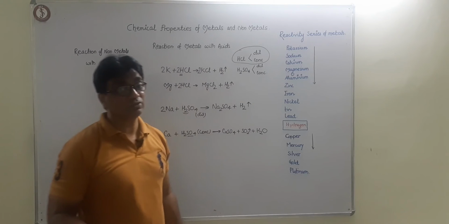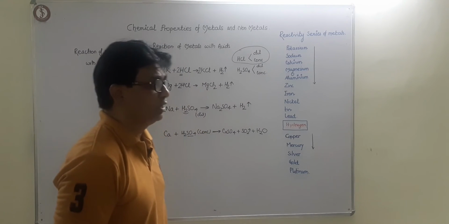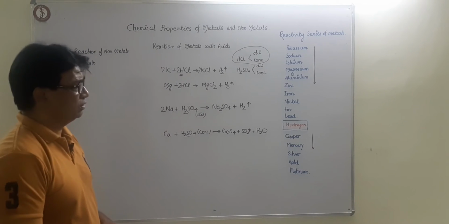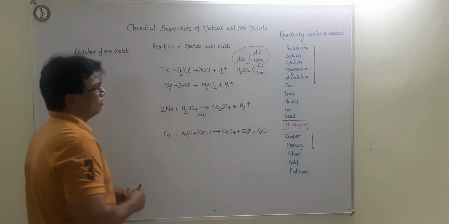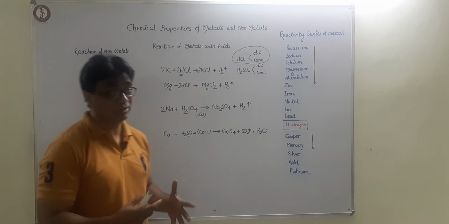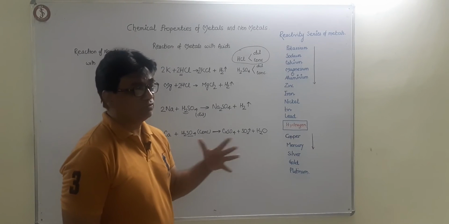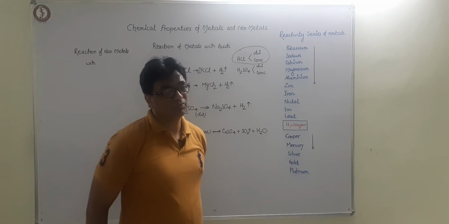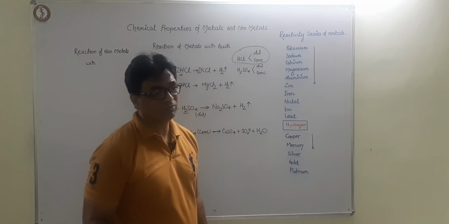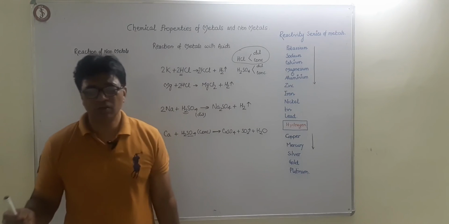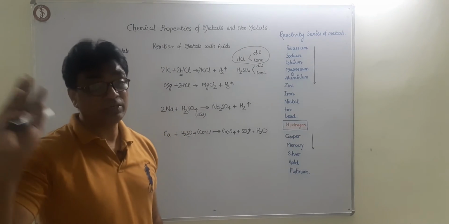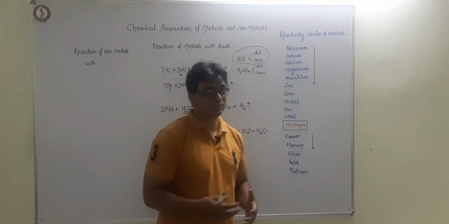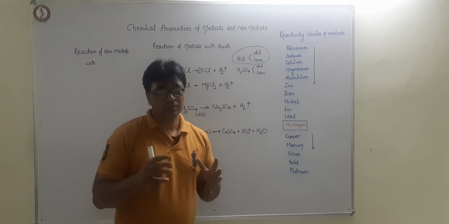Now nitric acid also is a strong oxidizing agent, and therefore nitric acid gives a lot of products. Normally, if it's very, very mild, then it will react to give metal nitrates and hydrogen will be liberated. Like potassium with HNO3 may give potassium nitrate and hydrogen when it is very, very dilute.